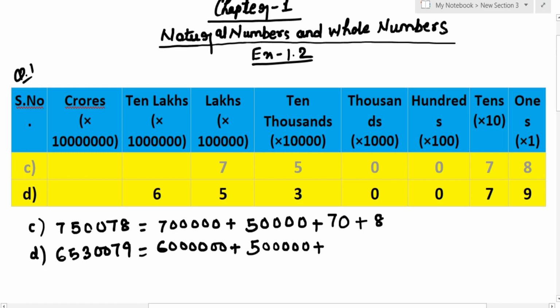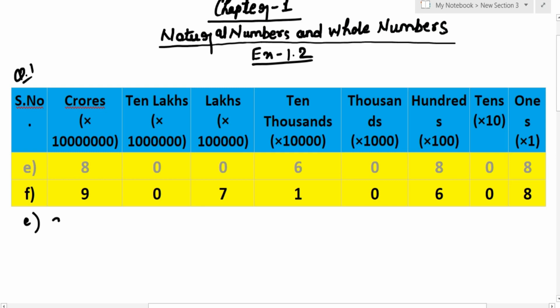Now 3. 3 is in 10,000 place and it has 4 zeros. So we will write down 3 along with 4 zeros. Now 0 which is in 1000 place need not be mentioned. 0 again in 100 place need not be mentioned. 7 which is in tens place has 1 zero. So we will write down 7 with 1 zero. Last, 9 which is in ones place, we will mention 9.